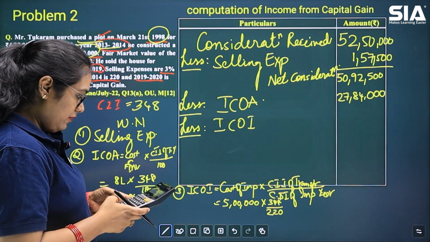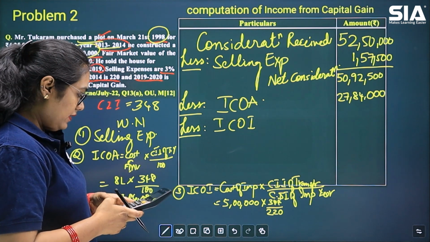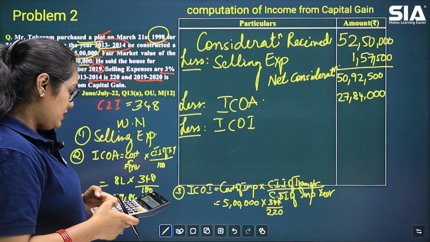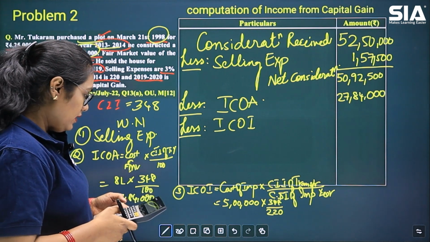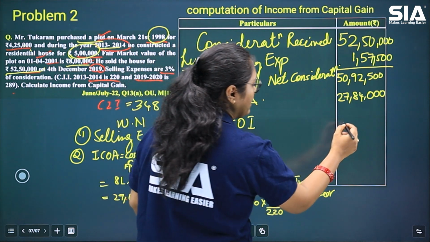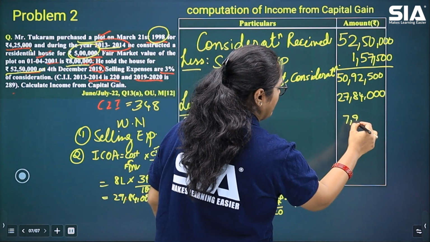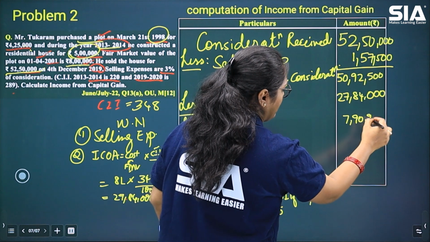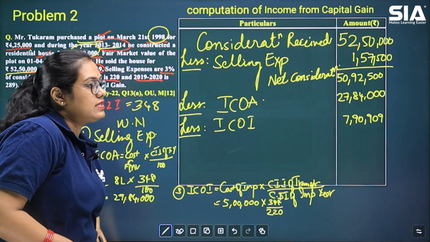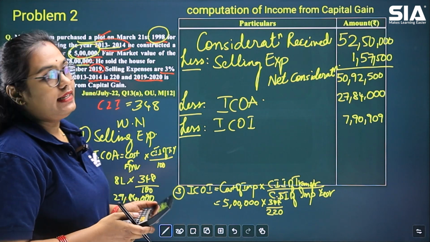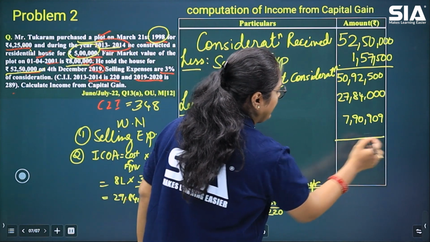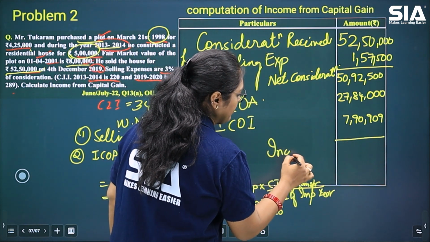Okay, so let's see what will be our index cost of improvement, which is 5 lakh into 348 divided by 220. So this is 7,90,909. So this is 7,90,909. So when you deduct these values, you're going to get income from capital gain.